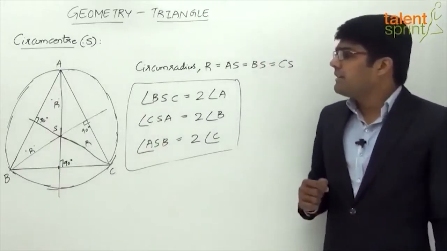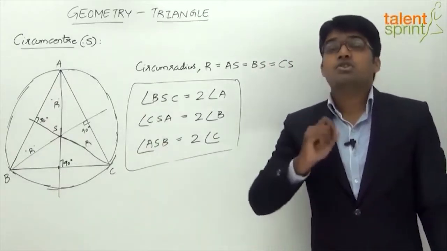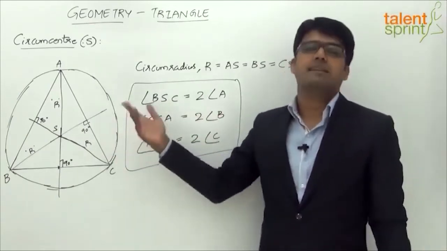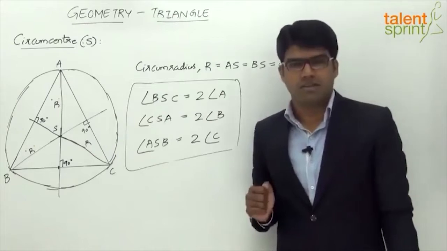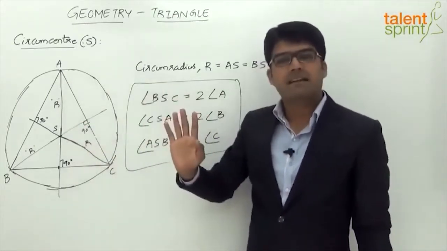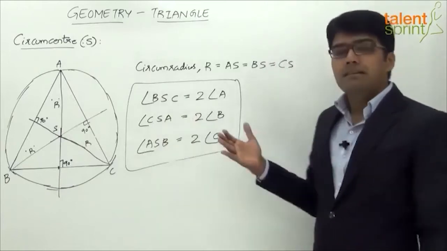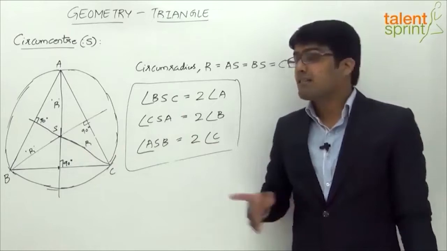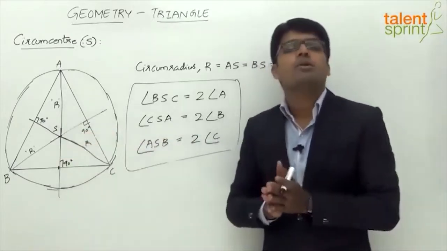And the next point here is about the position of the circumcenter, right? The position of the circumcenter changes based on the type of triangle, like we have seen in the case of the orthocenter. Now if the triangle is acute angle, then the circumcenter lies inside the triangle, right? If it is obtuse angle, then the circumcenter lies outside the triangle. And for a right angle triangle, the circumcenter S is the midpoint of the hypotenuse.